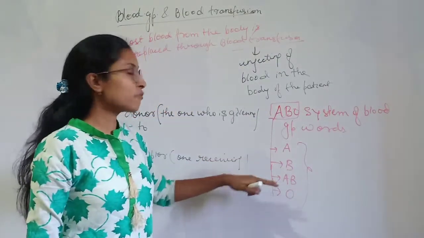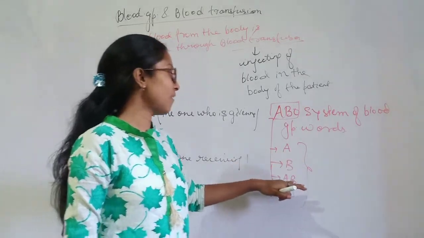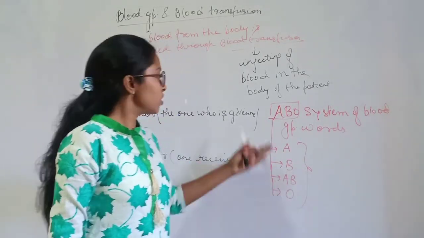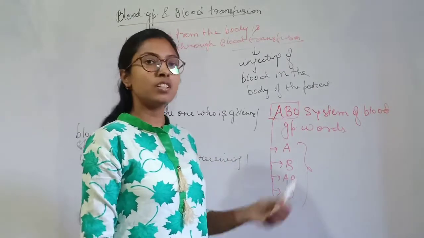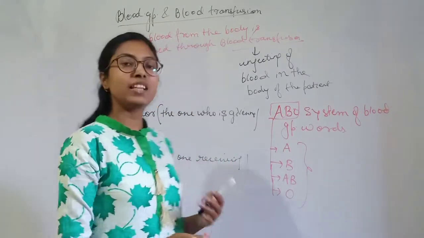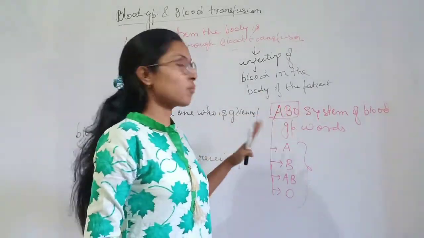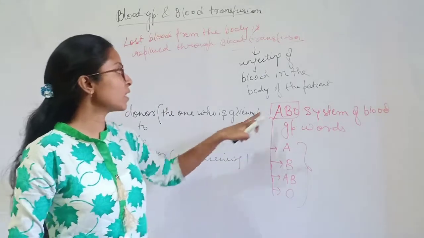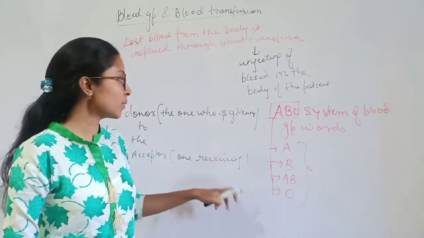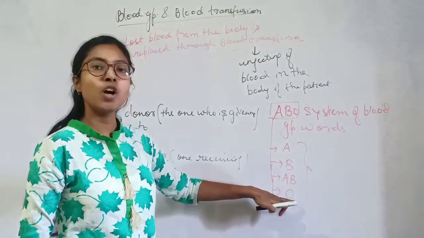Some may have A, some might have B, some might have AB and some might have O. This depends upon the situations and whatever is occurring inside our body, which you don't have to study in detail. You just have to know that the ABO system of blood group occurs in our body, and it is categorized into 4 types: A, B, AB and O.